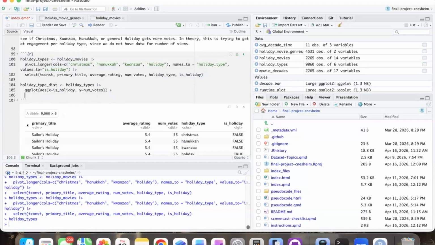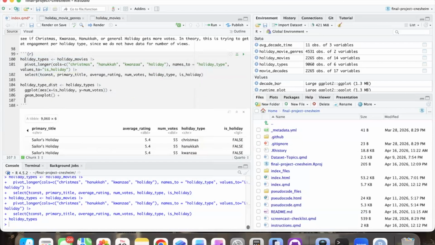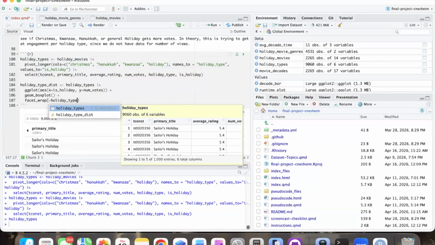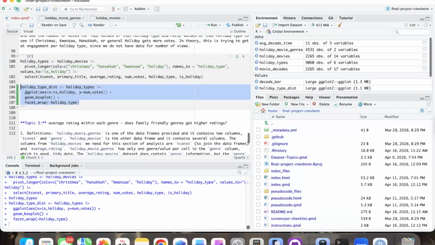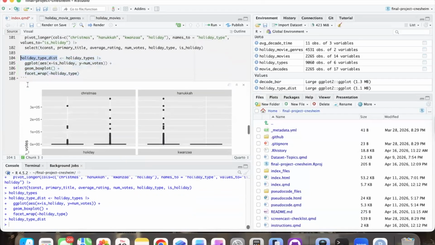Then let's do a box plot just to look at that distribution. And then we're going to facet wrap it by holiday type so that each holiday gets its own plot, one with true and one with false. So let's look at that.